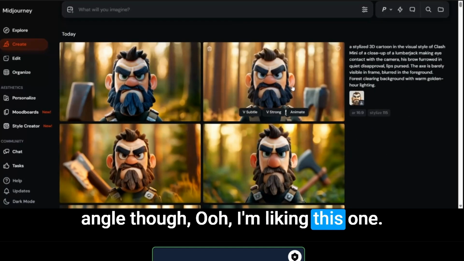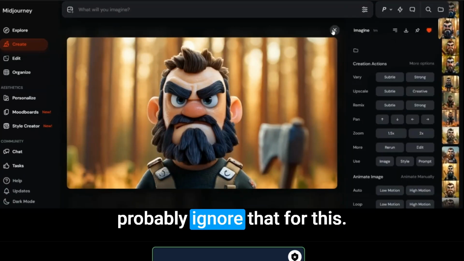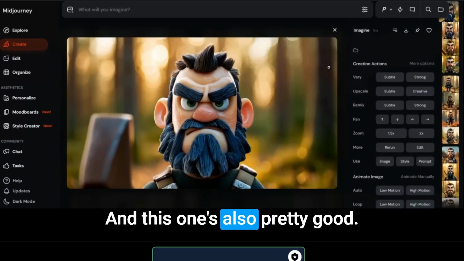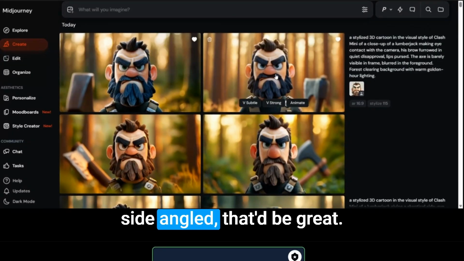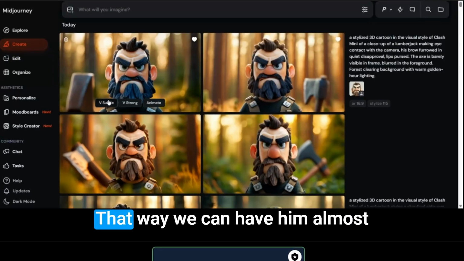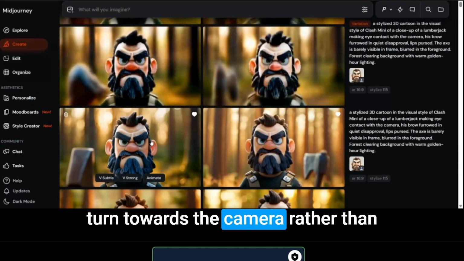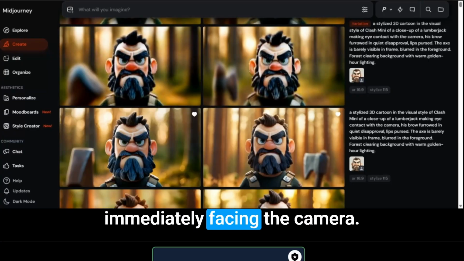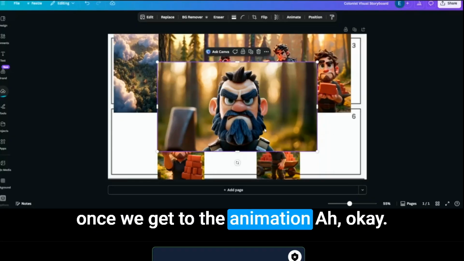Ooh, I'm liking this one. His axe is backwards, but we can probably ignore that for this. And this one's also pretty good. So if we could make him side angled, that'd be great. That way we can have him almost turn towards the camera rather than immediately facing the camera. But that's something we'll work on once we get to the animation.